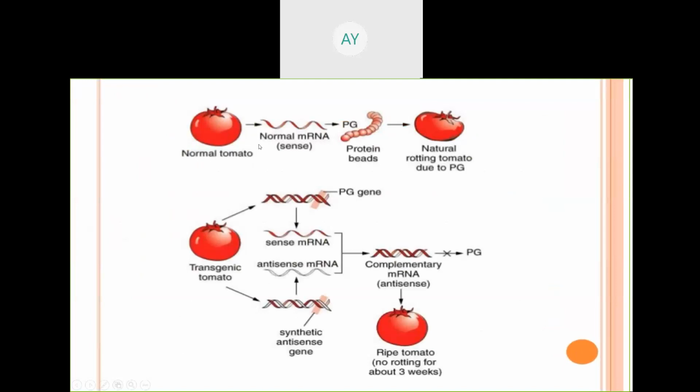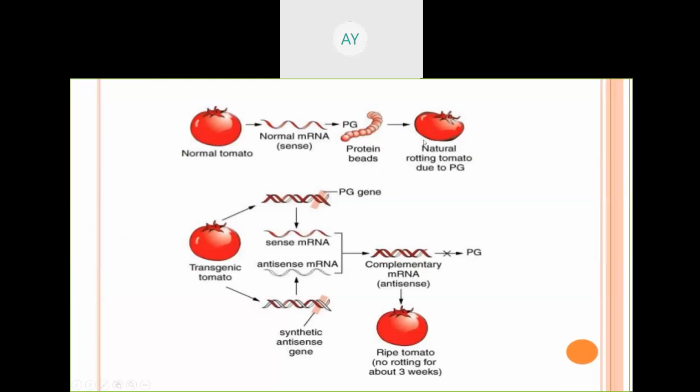The gene responsible for ripening, that is the enzyme, the protein, is coded by the gene, and it will first make the mRNA. That is PG, polygalacturonase, the protein that is the enzyme, and it is responsible for ethylene production and helps in the quick ripening of the tomato.